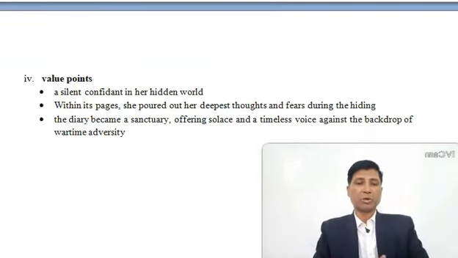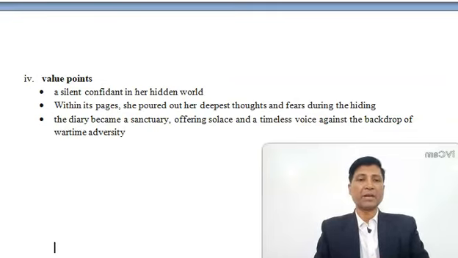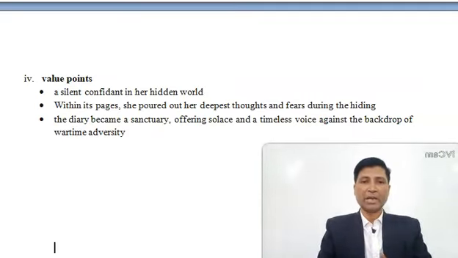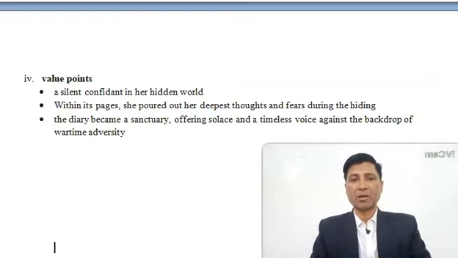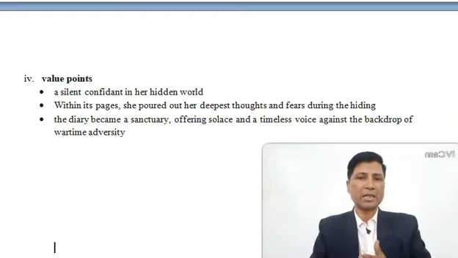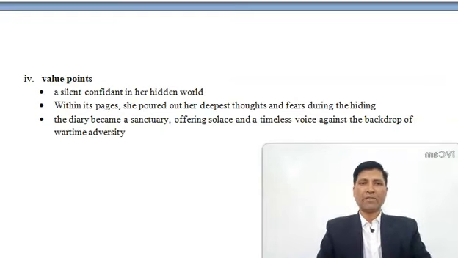You can begin with: so far as Kitty was concerned, it was a silent confidant in Annie's hidden world. Within its pages, she poured out her deepest thoughts and fears during the hiding. And the diary became a sanctuary, offering solace and a timeless voice against the backdrop of wartime adversity. So this kind of keywords will show that you are a serious student and you will be able to score maximum marks. Now, after we have done these 4 questions, let me take you to another question.